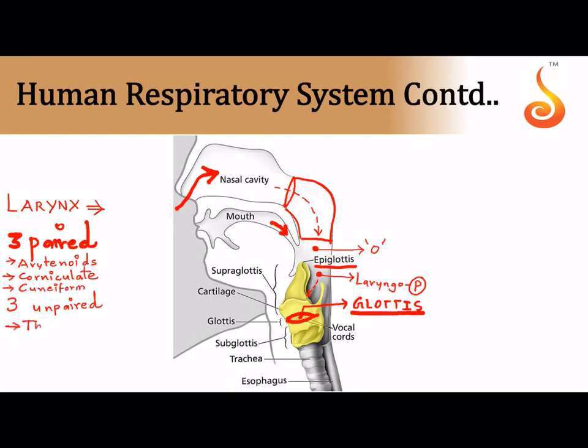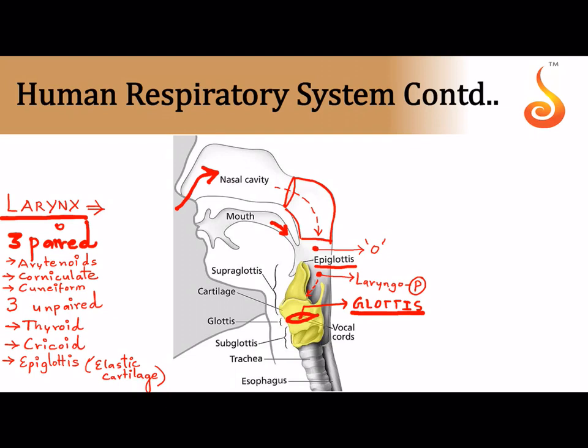And the unpaired are the thyroid cartilage, which has a bulged projection called the Adam's apple. Then there is the cricoid cartilage, and lastly the lid-like structure, which I told you is the epiglottis. Most of them are hyaline except the epiglottis, which is elastic cartilage. Okay, so basically your larynx or the sound box, you must remember the three unpaired and the three paired cartilages.